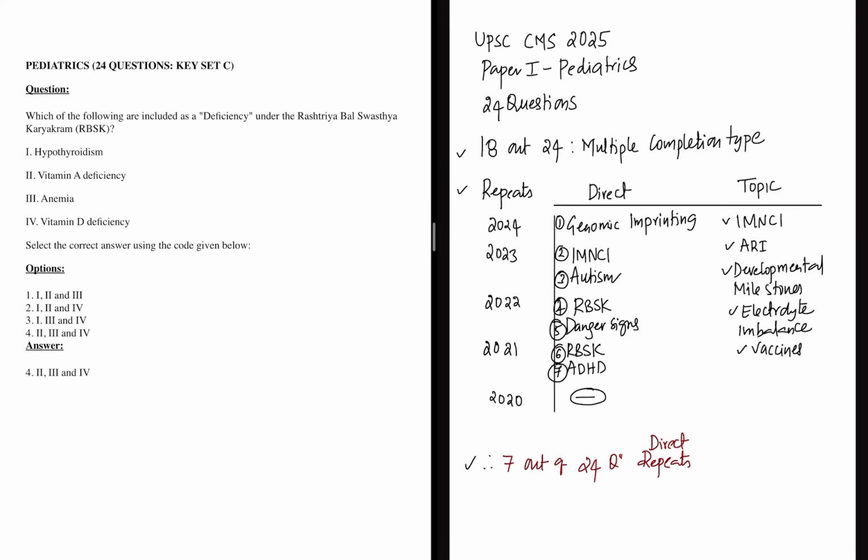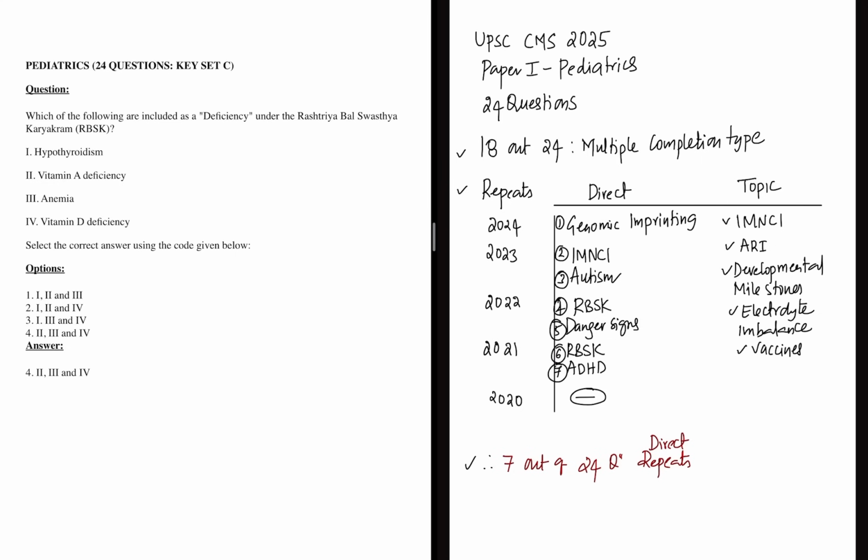So this time around, instead of asking a similar question, the topics are repeated. That's the analytical insight that you need to carry if you are going to appear next year, and also if you are a fresher who is going to write in 2026. Though PYQs and repeats will be there and are important, the previous topics are more important, right? So don't just rely on the PYQs and explanations. You need to predict the future pattern and prepare according to this exam.